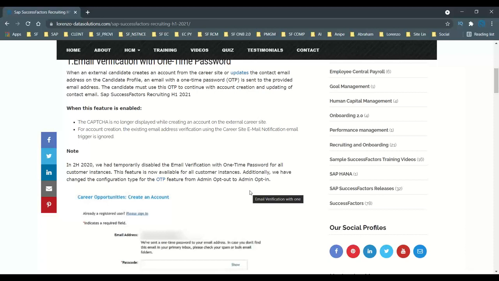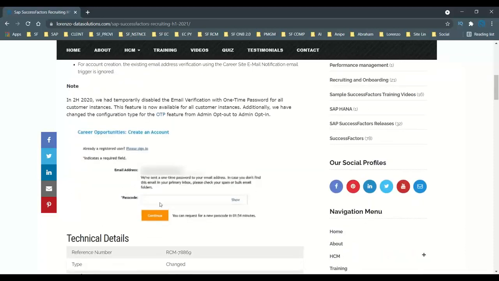Earlier, you would immediately create your password and then enter the captcha. That's how we used to enter. But now, if this feature is enabled, the system will send a one-time password to the email you entered. You go to your email, get that one-time password, enter that passcode here, and continue.